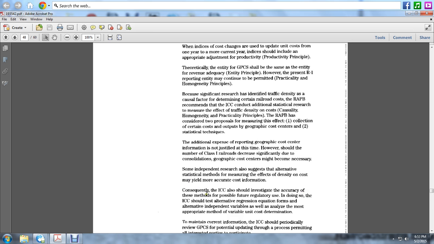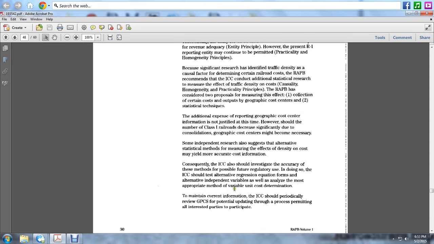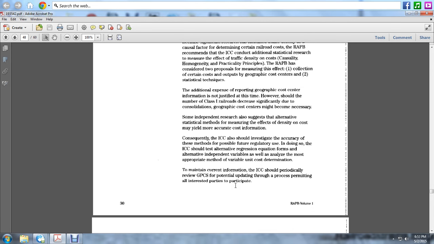In doing so, the Interstate Commerce Commission should test alternative regression equation forms and alternative independent variables, as well as analyze the most appropriate method of variable unit cost determination. To maintain current information, the Interstate Commerce Commission should periodically review the general purpose costing system for potential updating, in a process permitting all interested parties to participate.